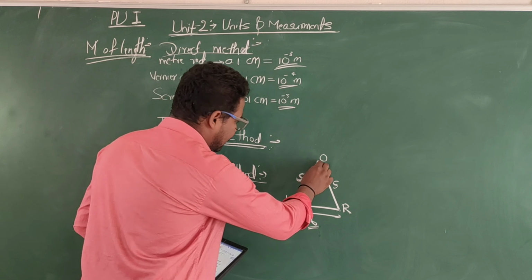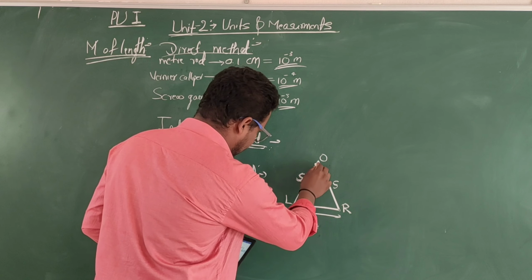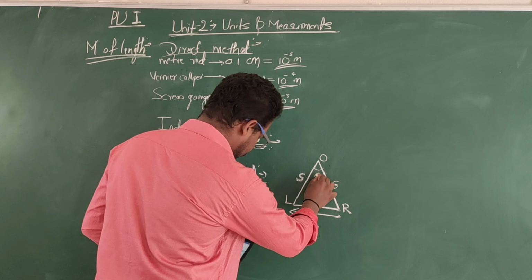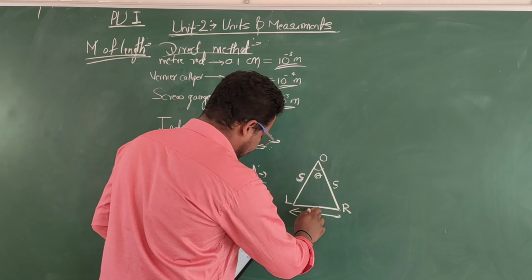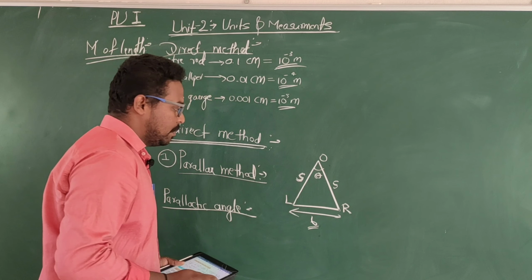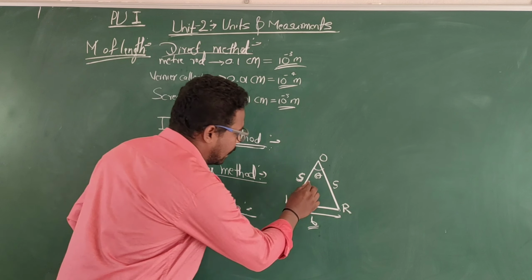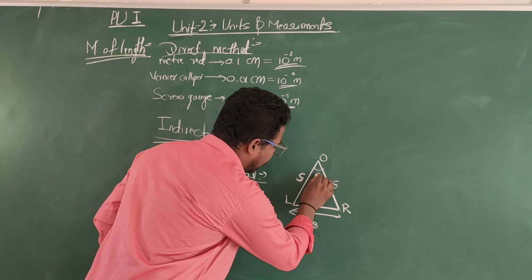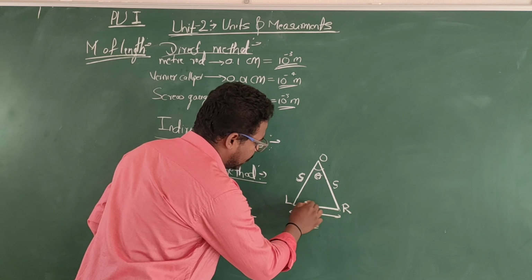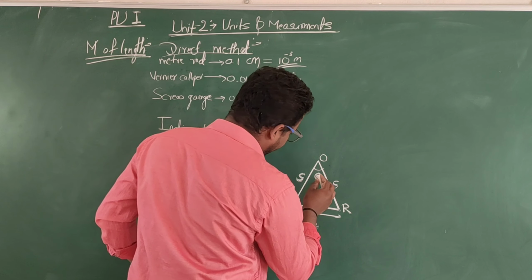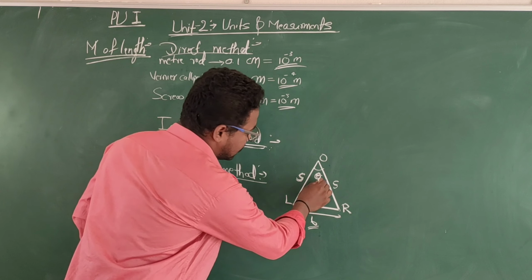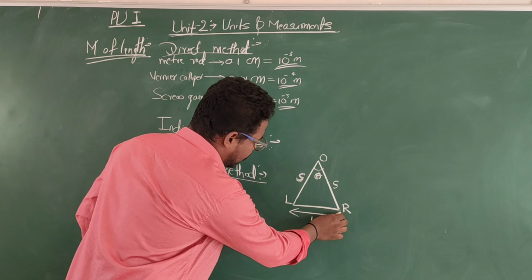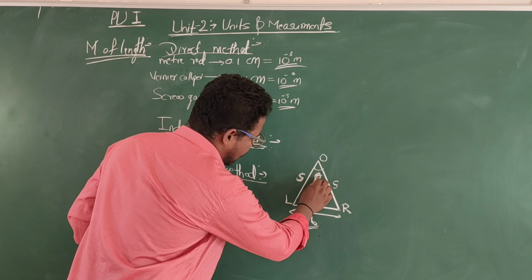The angle subtended by the basis at the object is called the parallactic angle.